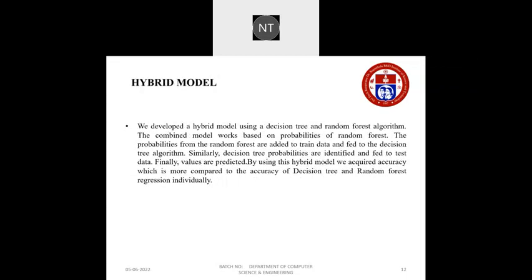And coming to the hybrid model, we developed a hybrid model using decision tree and random forest combinedly. The combined model works based on probabilities of random forest. The probabilities from the random forest are added to train data and fed to the decision tree algorithm. Similarly, decision tree probabilities are identified and fed to test data of the random forest algorithm. Finally, values are predicted. By using this hybrid model, we acquired accuracy which is more compared to the accuracy of decision tree and random forest regression, which we acquired individually.